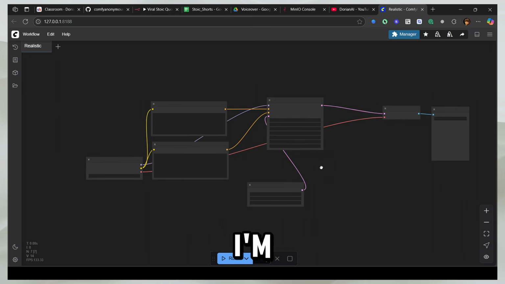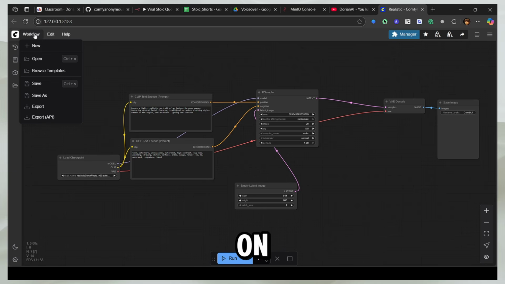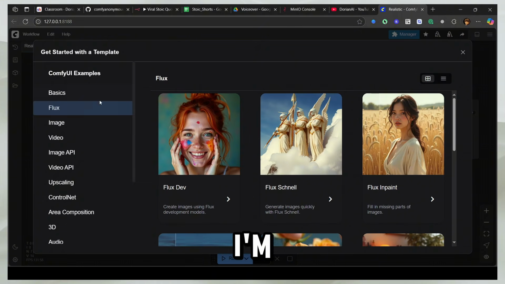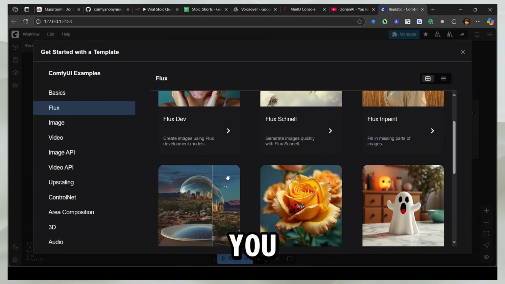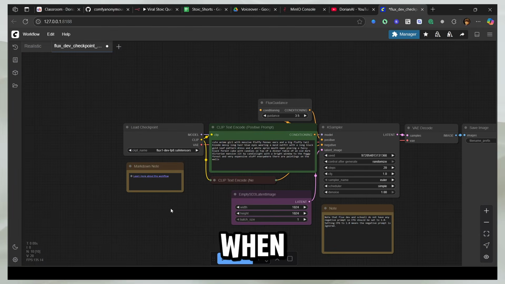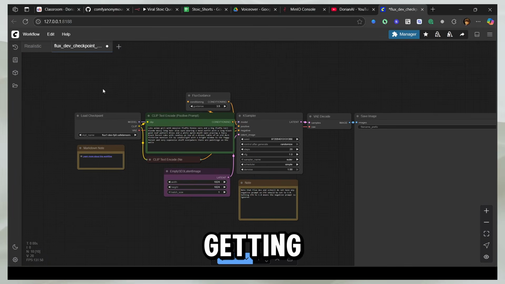So for this tutorial, I'm going to keep it simple. And what I'm going to do is click on workflow and then click on browse templates. And from the image, I'm going to click on Flux. And then you can choose any of these. So I already have Flux Dev. And when you do this, I am already getting all this set up.